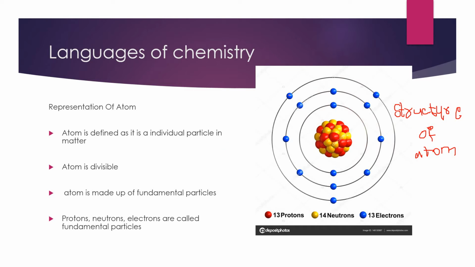In this structure, I am going to say which particle is which fundamental particle: which is the electron, which is the proton, and which is the neutron. This is the electron, which stays on the outside of the nucleus. This circle is called the nucleus, which is present inside the atom, and the yellow colored substance is said to be neutrons. Why I am representing minus and zero signs, I will say later. The red colored substance is said to be protons. So it is called the nucleus. Actually, it is the structure of an atom.